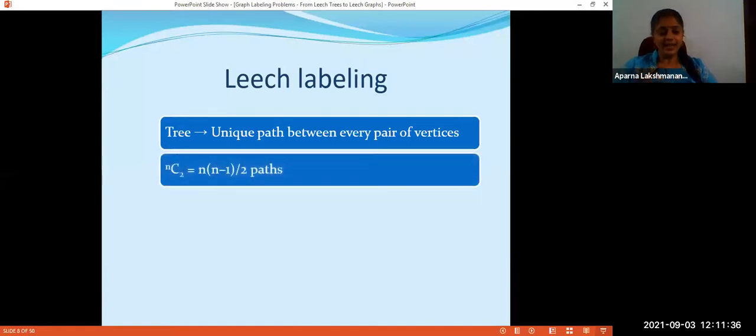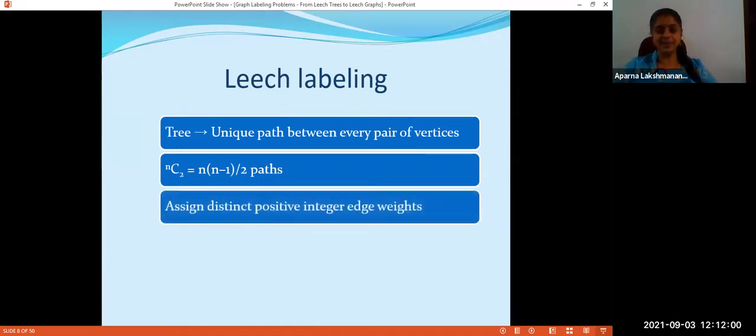So in a tree, in total how many paths will there be? Between any 2 vertices, we have a unique path. If there are n vertices, then the number of paths in a tree is nC2, that is n times n minus 1 by 2. It is this property that we use to define Leech labeling of a tree. Here, it is an edge labeling. Here we need to assign positive integer values to edges. We call them edge weights.